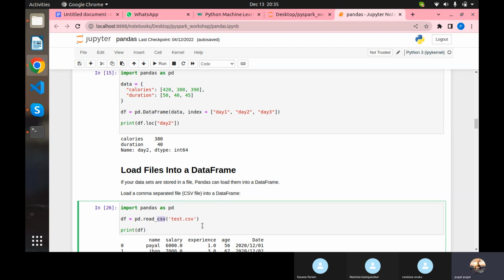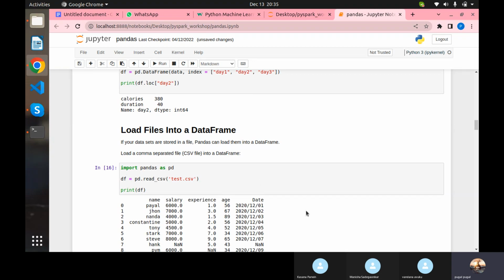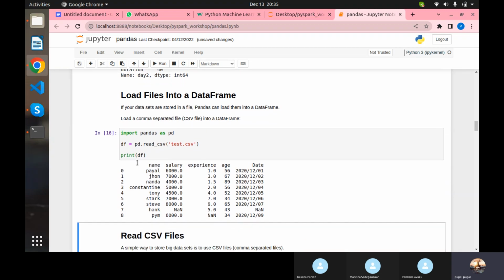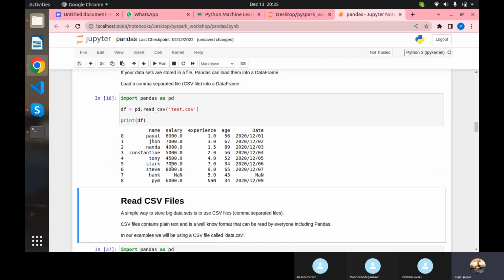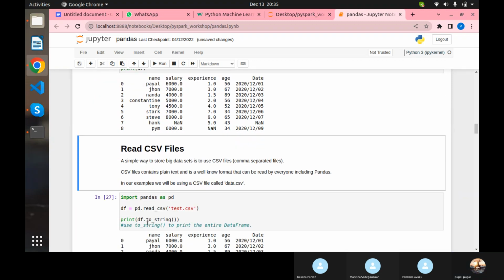And here it is CSV, so that is the reason I'm using read_csv and passing the CSV file name to read the data. I'm storing it in the df variable. It's not actually a data frame yet, it is just a variable holding the entire data of the CSV, and when I print the variable, it gives the data. read_csv is the basic option, but here you can see they also give to_string.